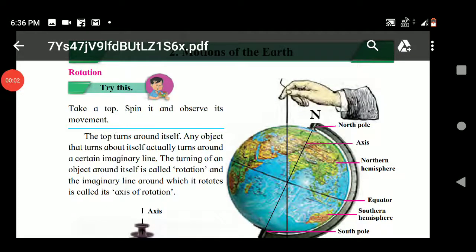Hello students, today we are going to learn our EVS first, chapter second, motion of the earth.